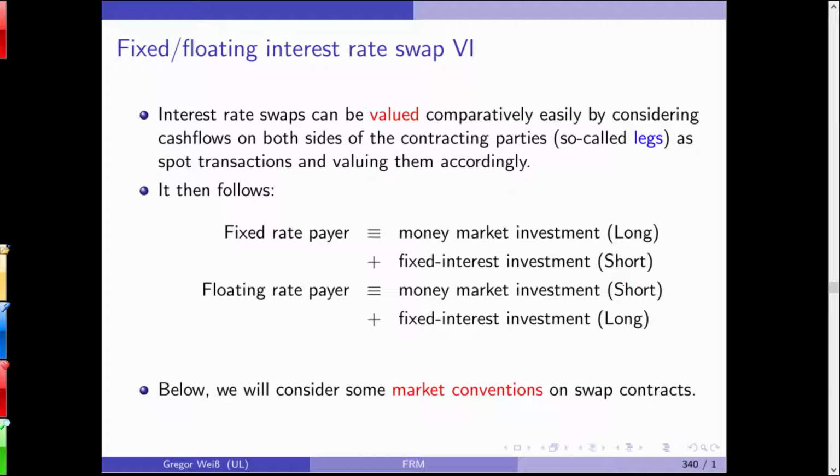Let's look at this. This is what I want to pay, and this is what I want to get, a variable payment, 4 periods. What could I do? Now, I am the fixed rate payer. So what do I do?